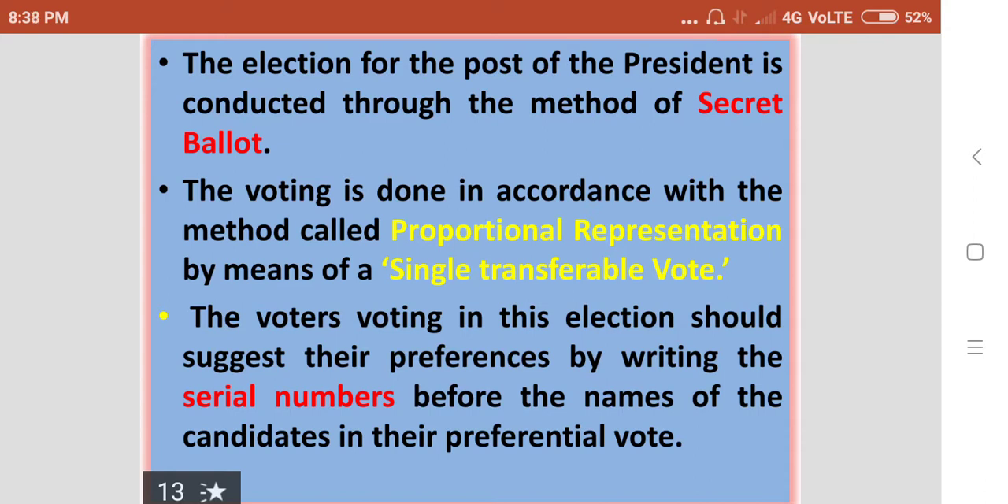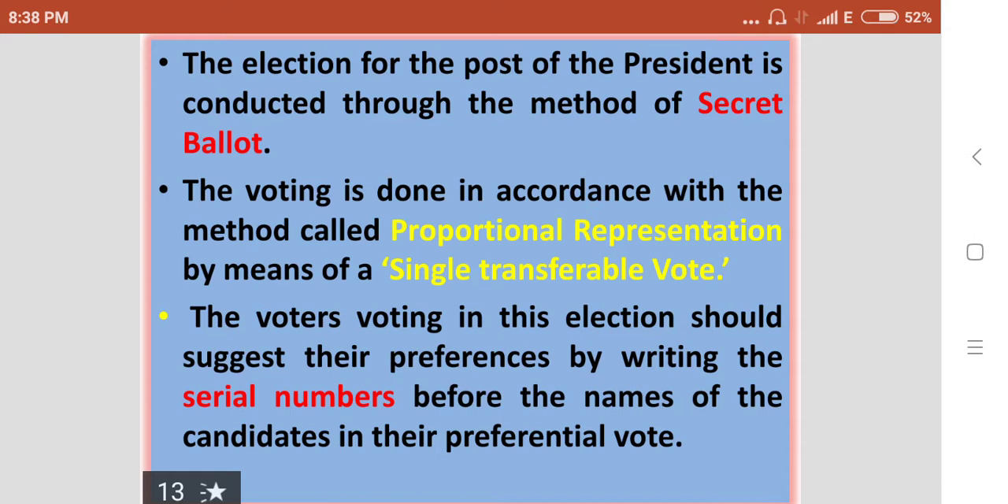And another method in the election of the president is that the voting is done in accordance with the method called proportional representation by means of a single transferable vote.